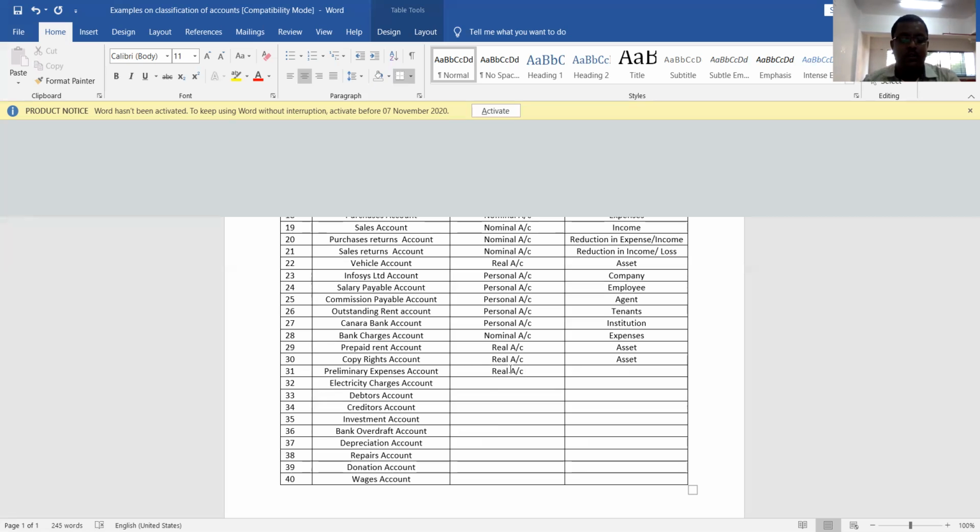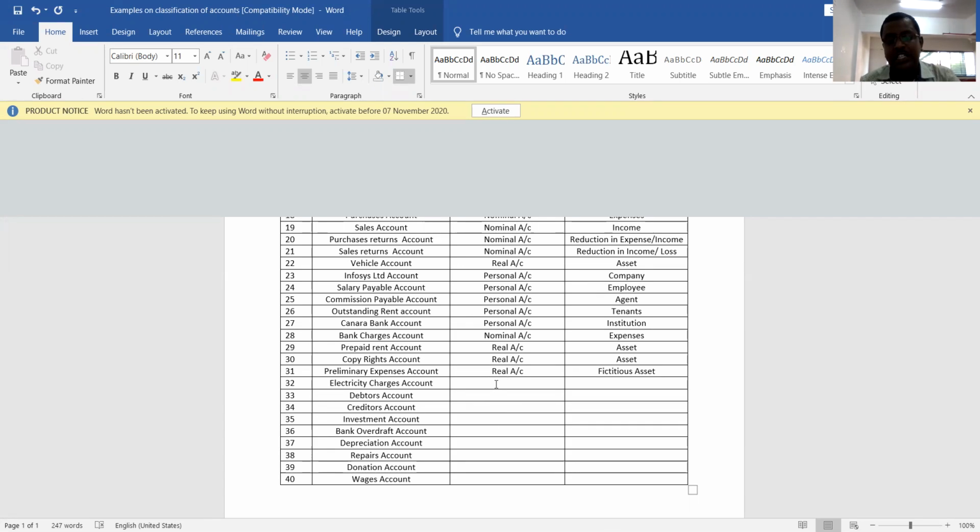I told you people that there are four kinds of assets, including fictitious assets. The heavy expenses that are incurred and which will be written off by a company over a period of time, that kind of assets are called fictitious assets. So preliminary expenses are part of real account because they are fictitious assets.